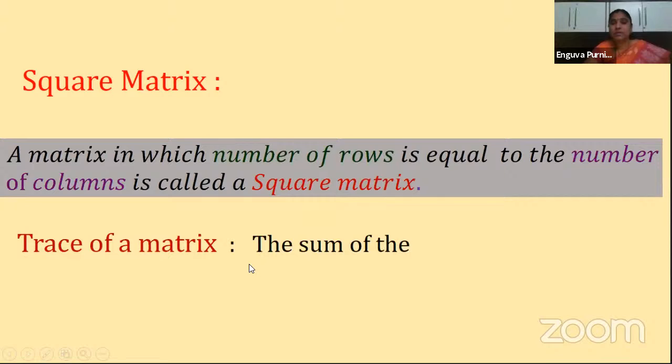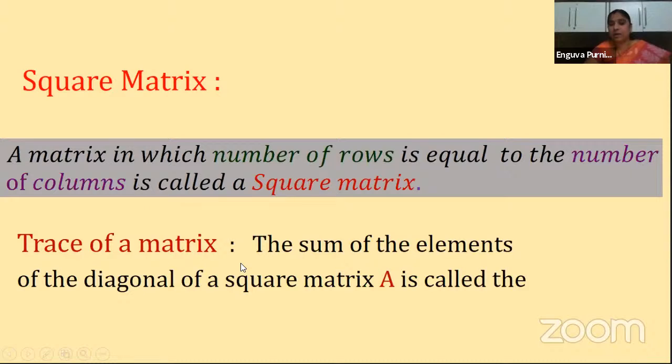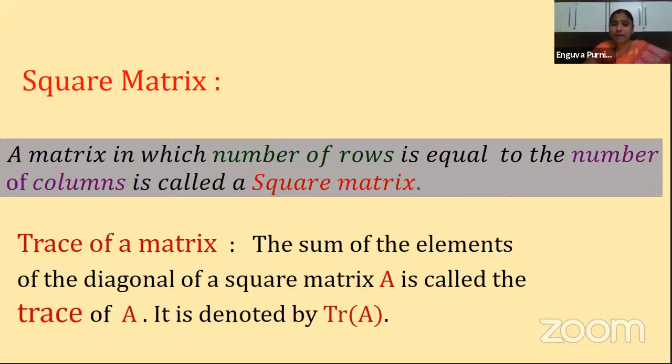Trace of a matrix. The sum of the elements of the diagonal of a square matrix is called what? Trace of a matrix. If you have the diagonal elements and you find the sum of the diagonal elements, that sum is called the trace of the matrix. And here the condition is that we can have a diagonal only for square matrices. Clear, children? So you cannot find the diagonal in a rectangular matrix, where the number of rows and number of columns are different. So only for a square matrix we can have the diagonal, and the sum of the elements in the diagonal is considered to be the trace of a matrix. Clear? And the next one is what?